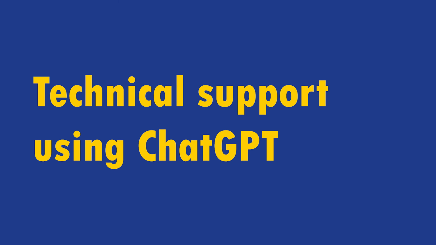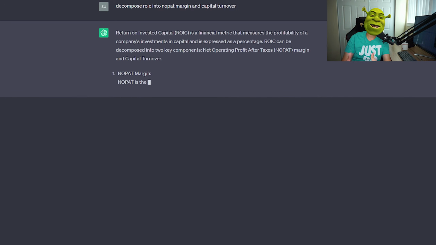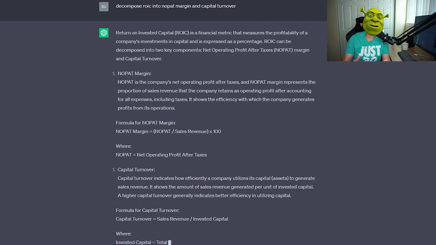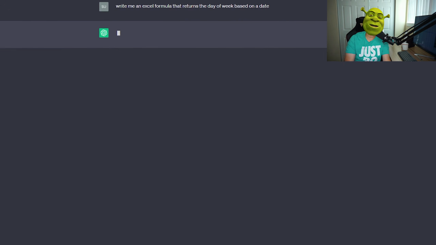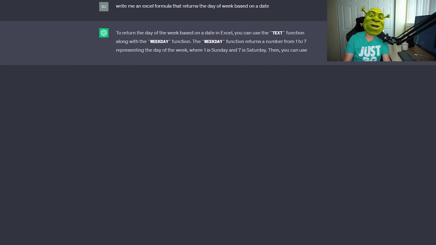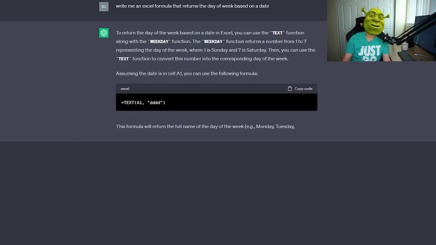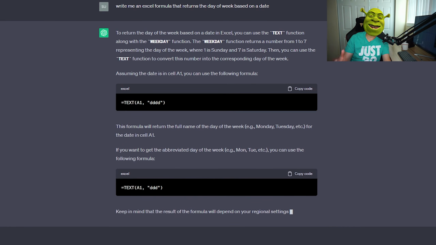The third bucket of use cases involves technical assistance. If you forgot how to calculate a less frequently used financial ratio, just ask the machine. Similarly, if you need help implementing a logic in Excel or even SQL, ChatGPT can assist you. You just have to ask the right questions.